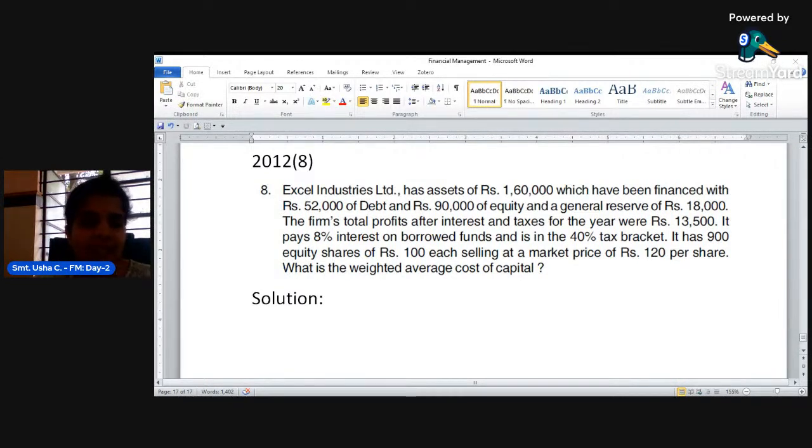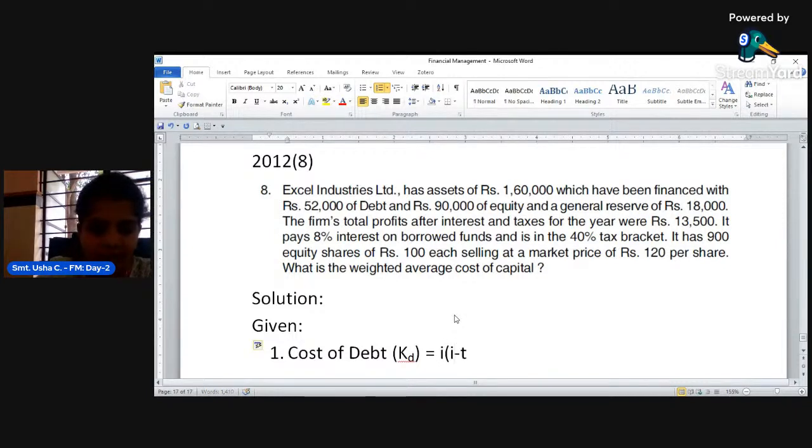Now, for calculating the cost of debt, cost of equity and general reserve, let us look into the information given in the problem. First one is the cost of debt. Cost of debt is denoted as KD. The formula for this is I into 1 minus tax. I into 1 minus tax.